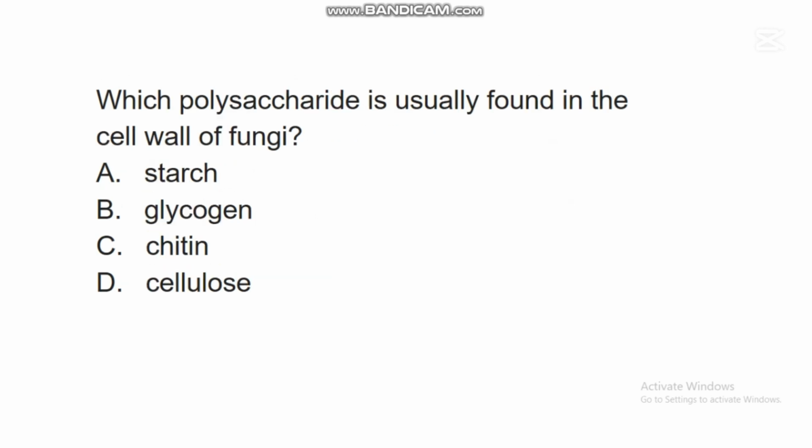The next question says, which polysaccharide is usually found in the cell wall of fungi? A. Starch, B. Glycogen, C. Chitin, D. Cellulose. In this question, the correct answer is C. Chitin. Chitin is a polysaccharide that is usually found in the cell wall of fungi. Mycologists have discovered that this compound known as chitin is usually found in the cell wall of many fungi.